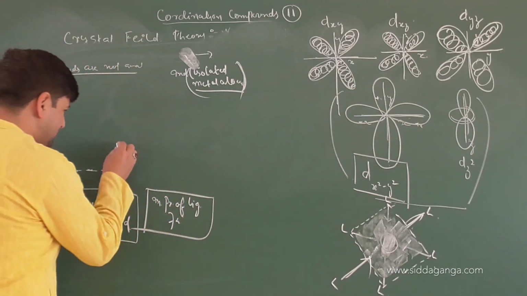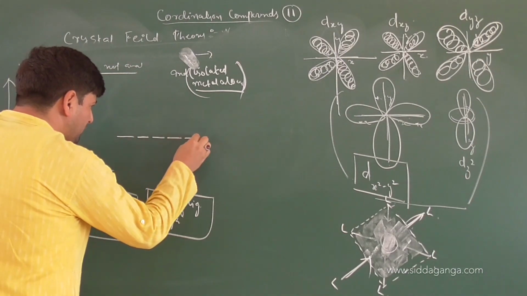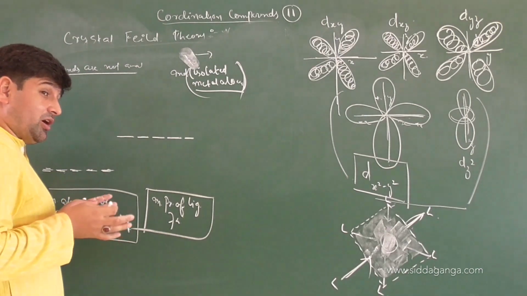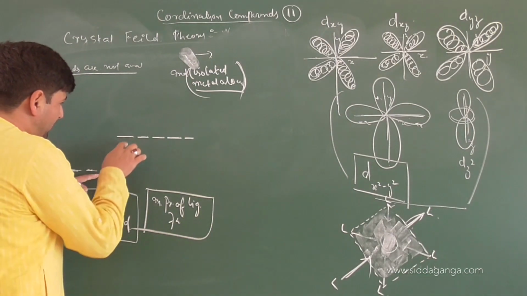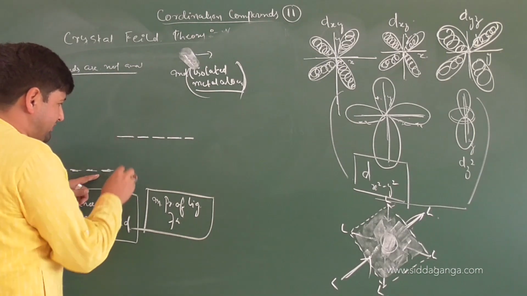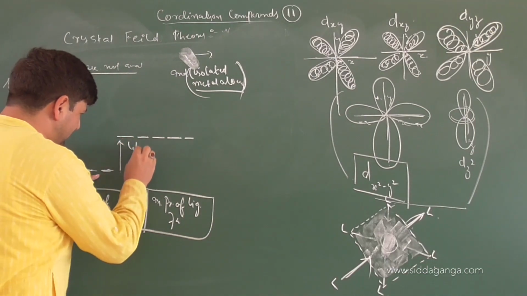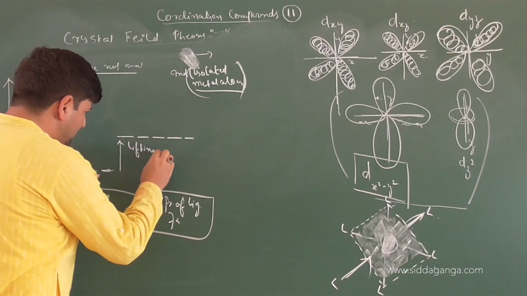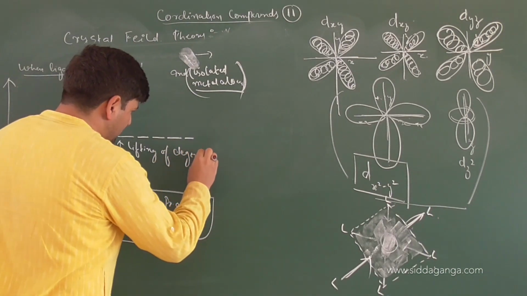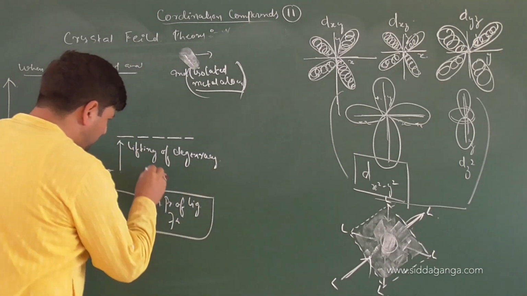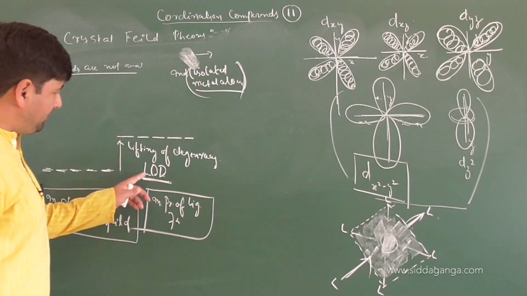That on the whole means the d orbitals now, because ligands are coming along all the directions perfectly, symmetrically, all the d orbitals will be raised in energy to the same extent. So we call this energy increment. This is called lifting of degeneracy. Sometimes we also call this LOD, lifting of degeneracy.